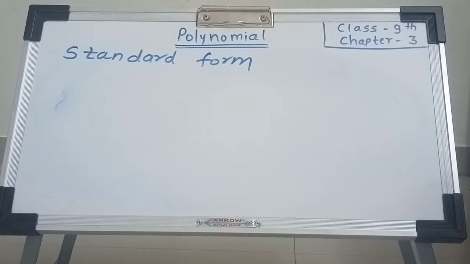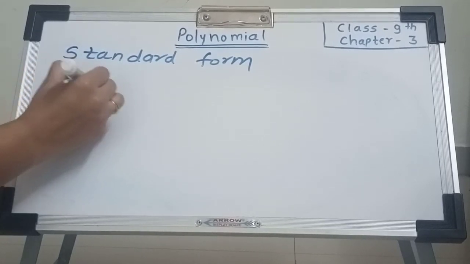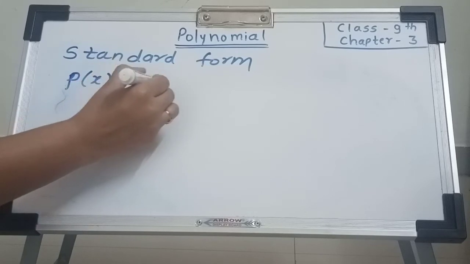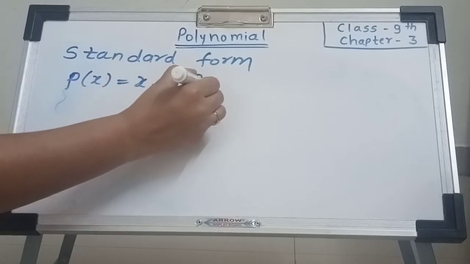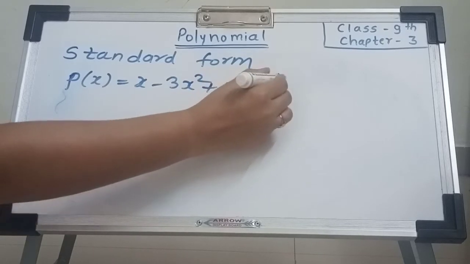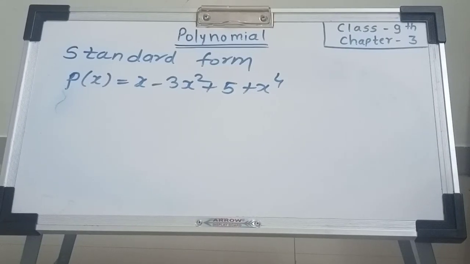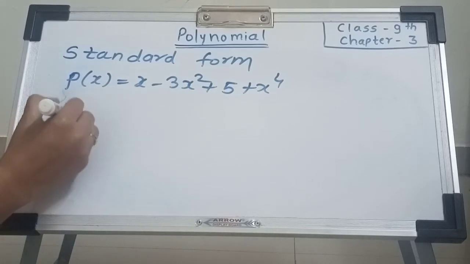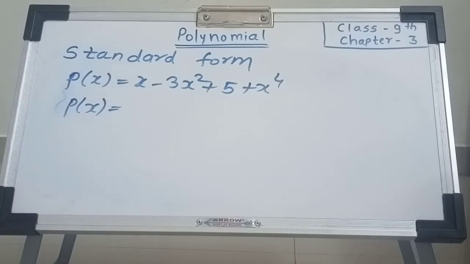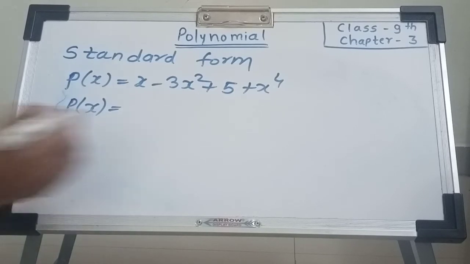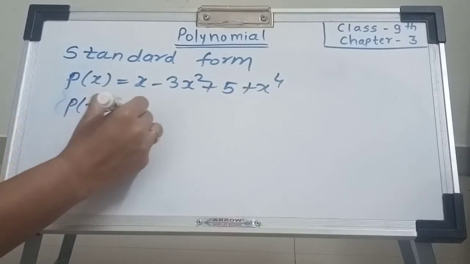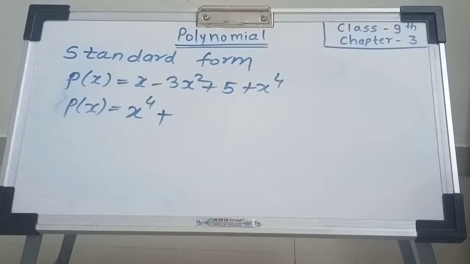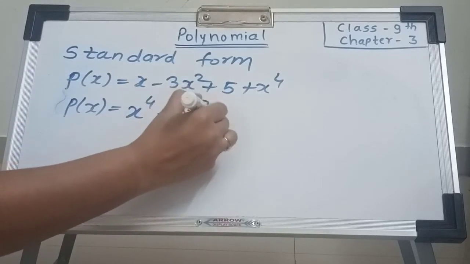Standard form of polynomial. Suppose our polynomial p(x) is equal to x minus 3x square plus 5 plus x raised to 4. This is our polynomial. We can write this polynomial in ascending or descending order, meaning proper form, standard form. We first write the term having the greater degree. Here x raised to 4 is the highest, 4 is the greater degree. Next, there is no term having degree 3. Hence we can write here 0 times x cube.